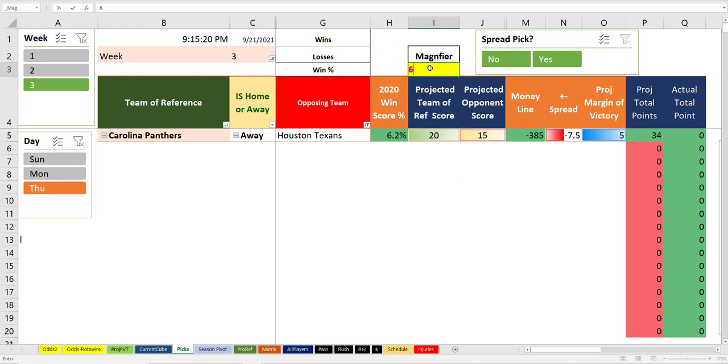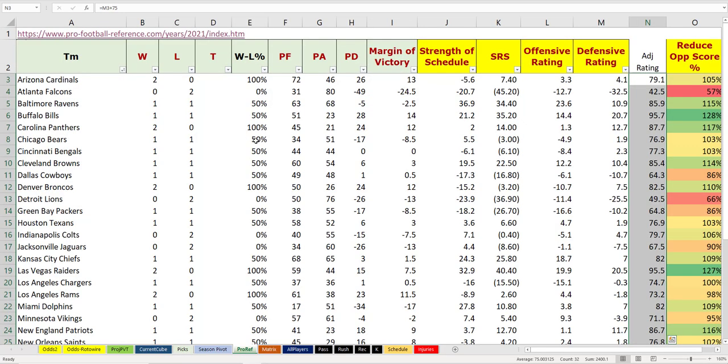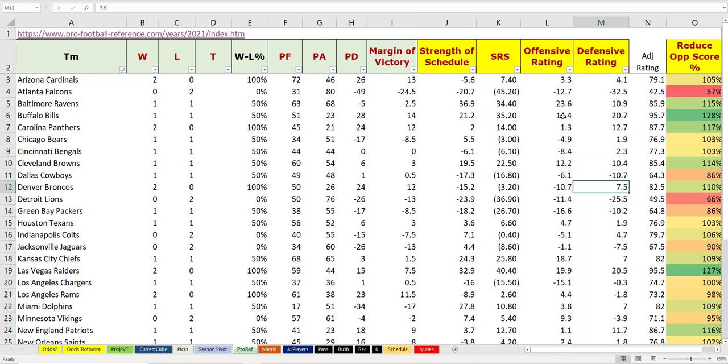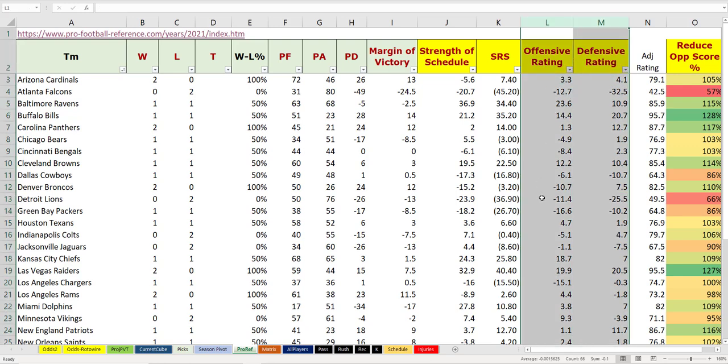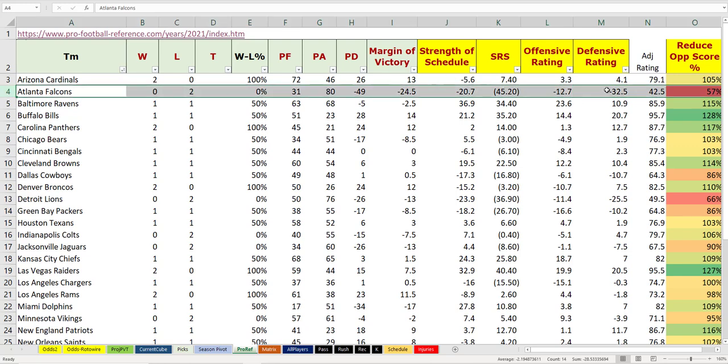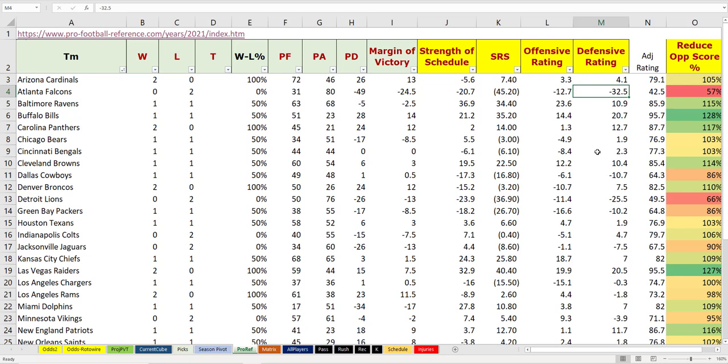What was it, at 6? We're still kind of guessing right now, and I'll explain why. When we look at the Pro Reference stats for the year, this is an area of the file where we're importing current stats, and we're looking at all the different ratings to help us project the scores. Well, early in the season like this, we're still dealing with distorted rating numbers. For example, these defensive ratings, a negative 32 for Atlanta, I mean, that's pretty bad. Atlanta is pretty bad, but that is skewed. It's not supposed to be that bad as they get further on in the season and start to play some teams that don't score as much against them.